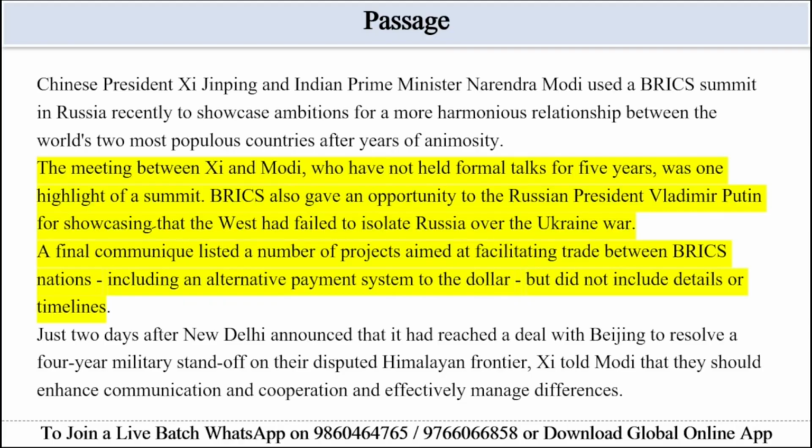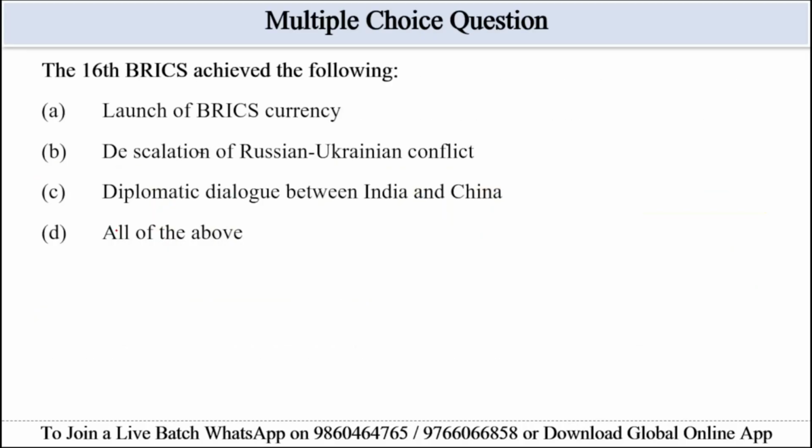So the key outcome of BRICS is that the summit marked the first formal talks in 5 years between Modi and Xi after the border resolution. No BRICS currency was launched and no Russia-Ukraine resolution was announced. So the correct answer for this question will be option C, diplomatic dialogue between India and China. Let's move to the next question.